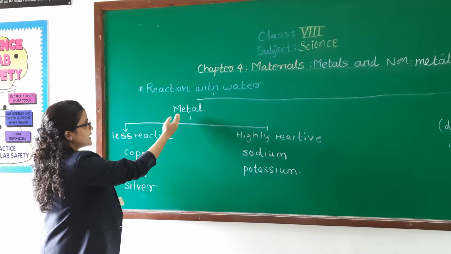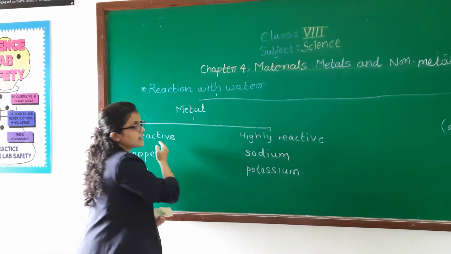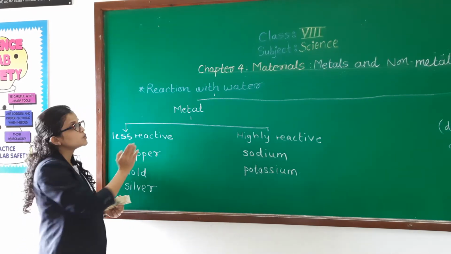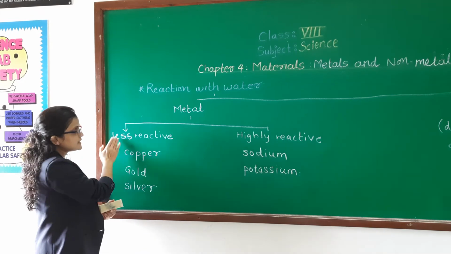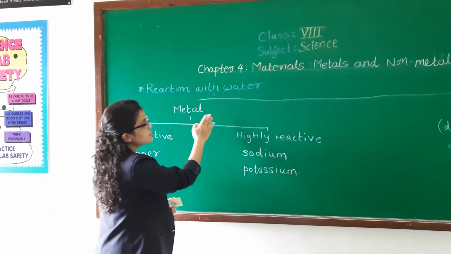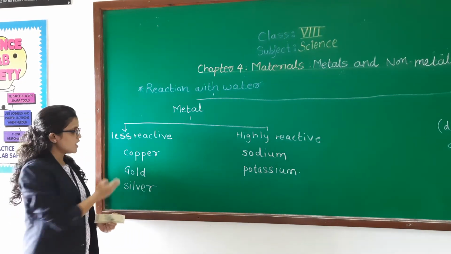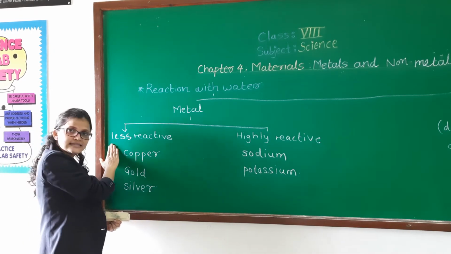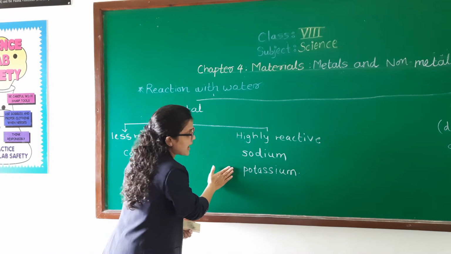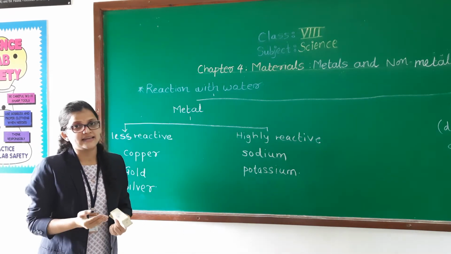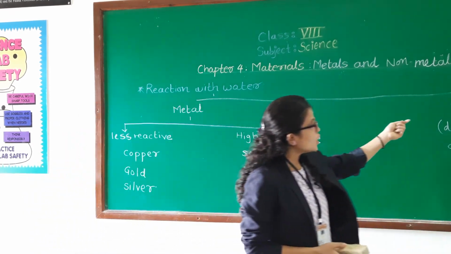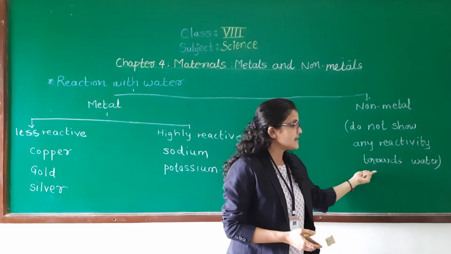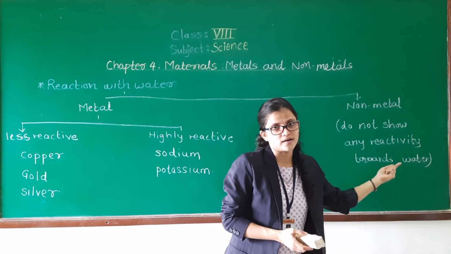We can differentiate metals on the basis of their reactivity pattern towards water. Some metals are less reactive and some are highly reactive. For example, copper, gold and silver are less reactive, but sodium and potassium are highly reactive. And non-metals generally do not show any reactivity towards water.